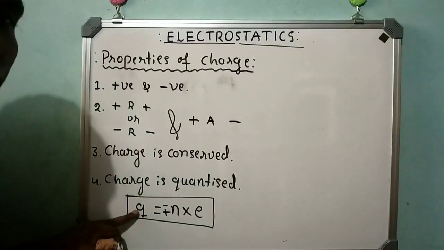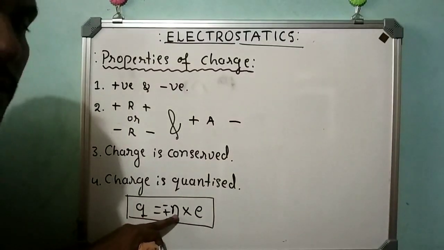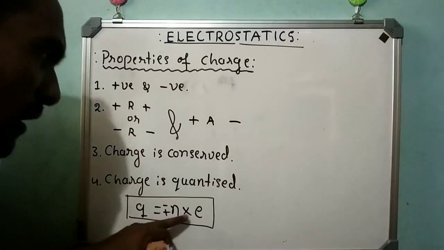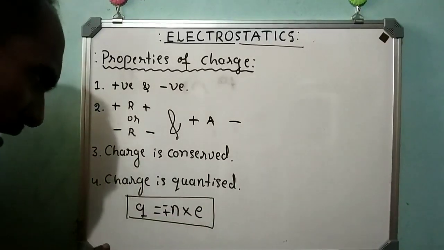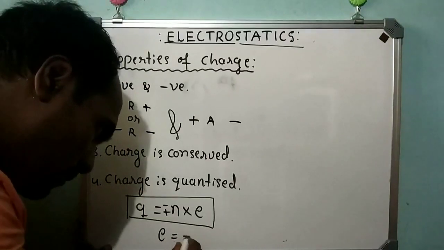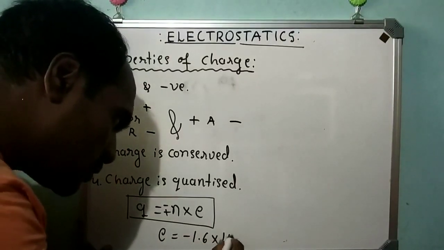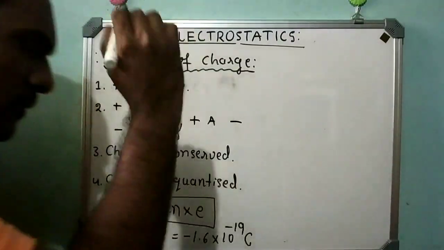Here Q means charge on the body, N means number of electrons added or removed, E means charge on each electron, and the charge on each electron is minus 1.6 into 10 raised to minus 19 coulomb.